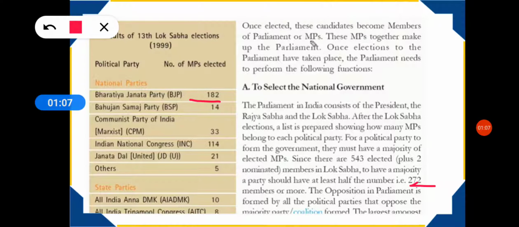Now what will happen to all these parties who had 14 seats, 33, 144, 5 seats? All of these parties will combine and they will form the opposition in the parliament. What is the function of this opposition party? This opposition party is going to keep a check on the ruling party.